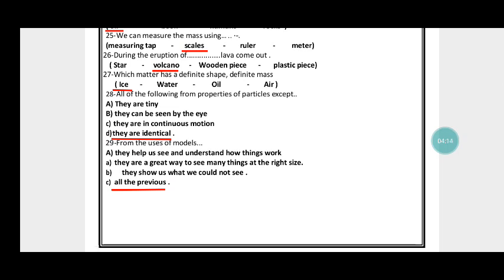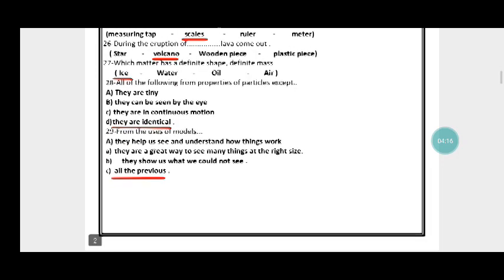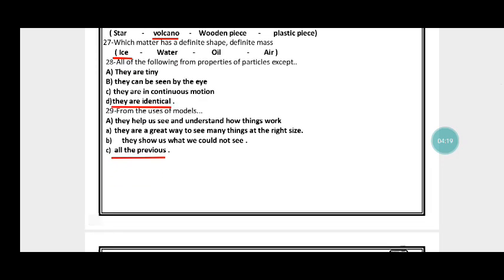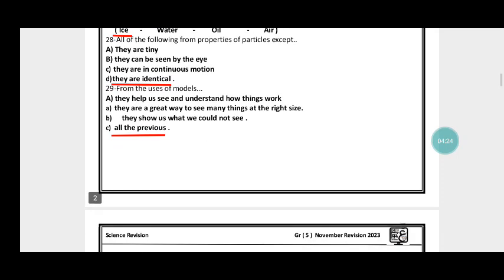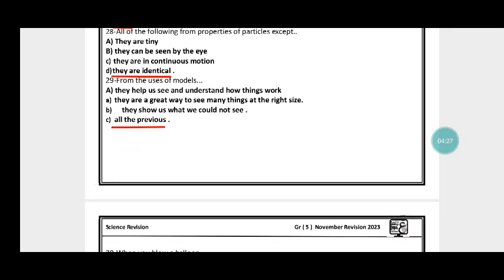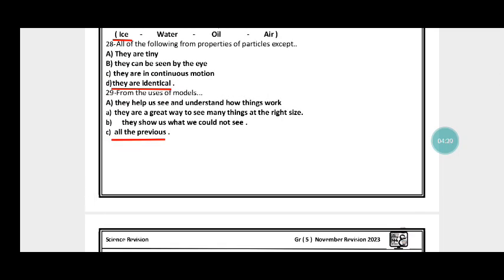During the eruption of a volcano, lava comes out. Which matter has a definite shape and definite mass? Of course, ice, solid state. All of the following form properties of particles except they are identical. From the uses of models, they help us see and understand how things work. They are a great way to see many things at the right size. They show us what we couldn't see. So, all the previous.